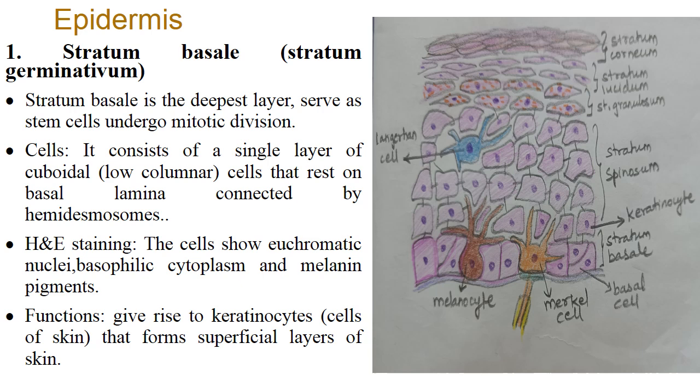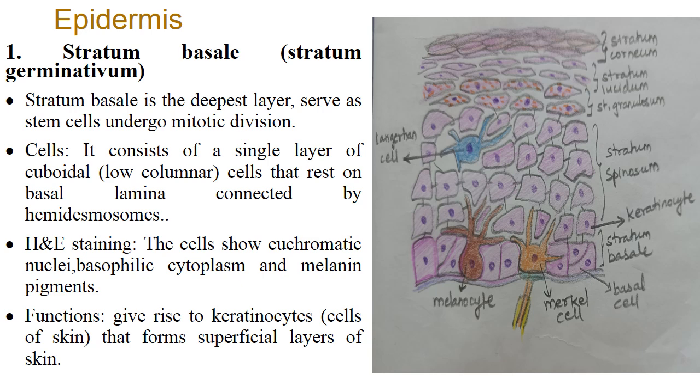It is mitotically active, and the cells in stratum basale are low columnar, or there is a single layer of cuboidal cells. So it consists of a single layer of cuboidal cells that rest on the basement membrane, and they are connected to the basement membrane by hemidesmosomes.